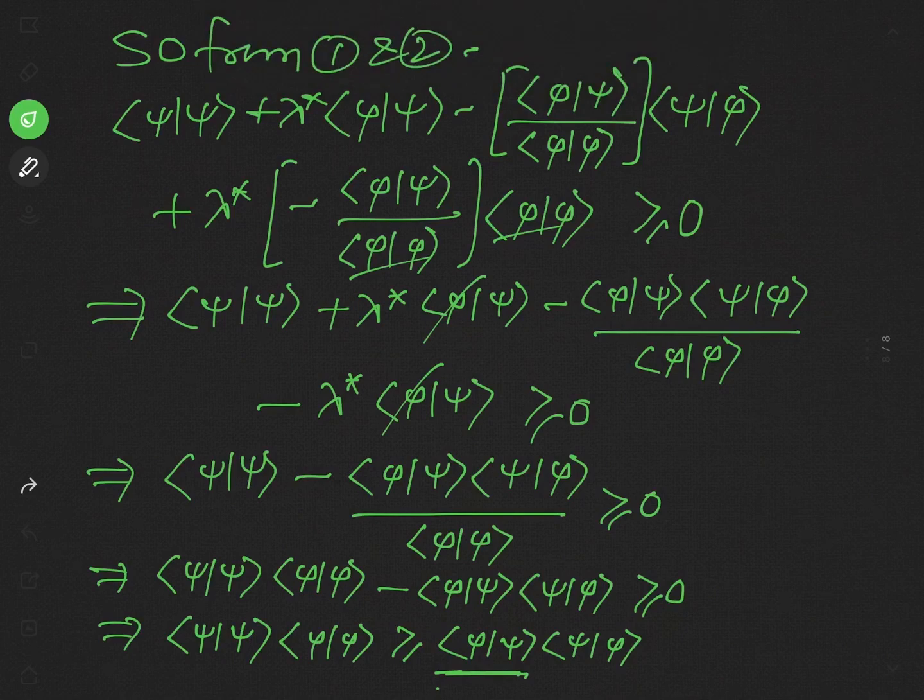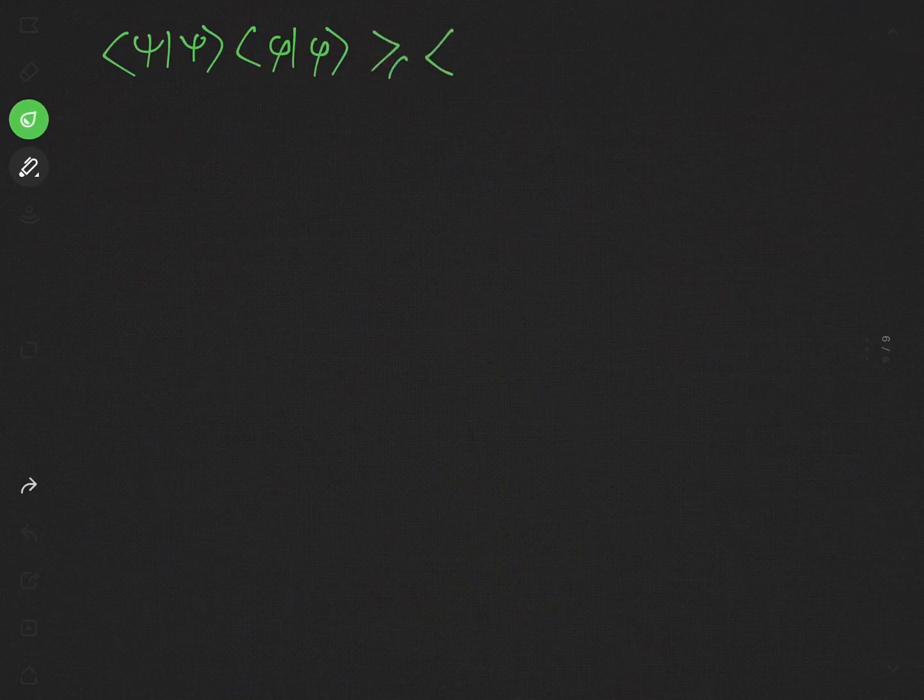So we can write the product of psi with psi times the product of phi with phi is greater or equal to the product of psi with phi star times the product of psi with phi,